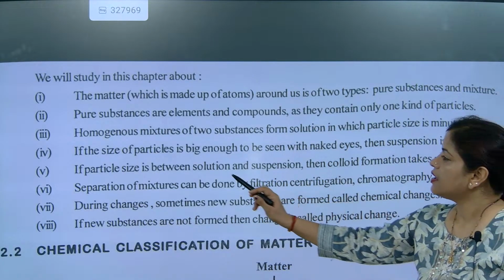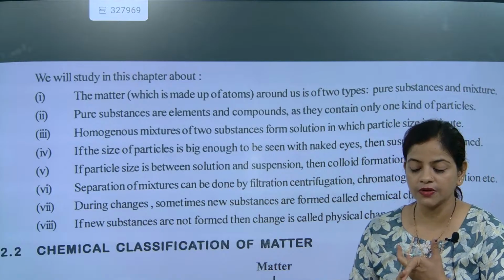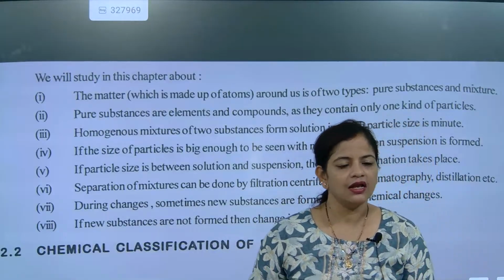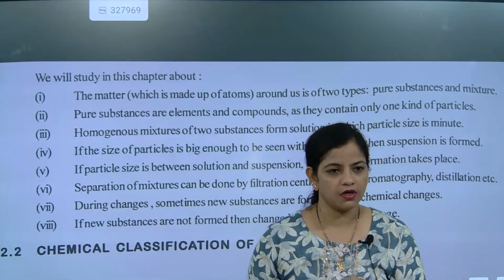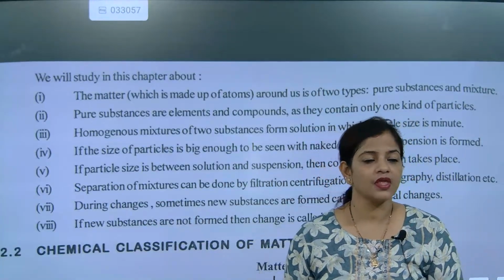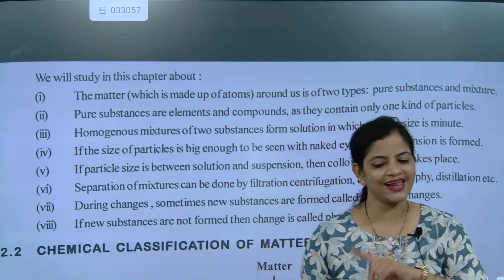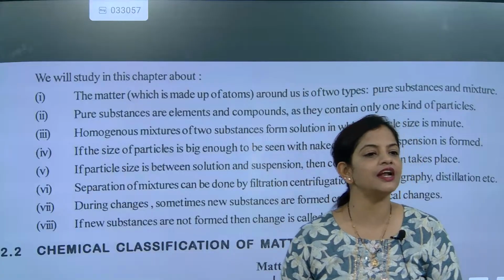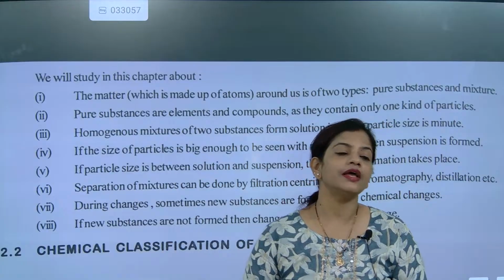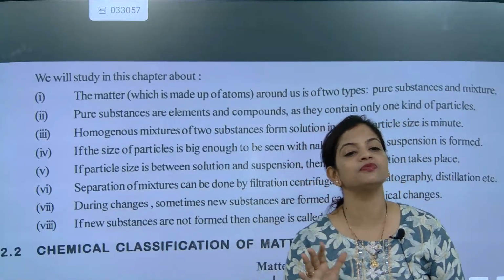Now, if the particle size is between solution and suspension. First is solution, where both the solute and solvent mix together nicely. Like I am adding salt in water. Salt is the solute because it is less in amount, and water is the solvent. Solute and solvent mixed together make a solution. That type of solution is homogeneous, where it is nicely mixed and you will not be able to differentiate whether it's pure water or mixed with something.